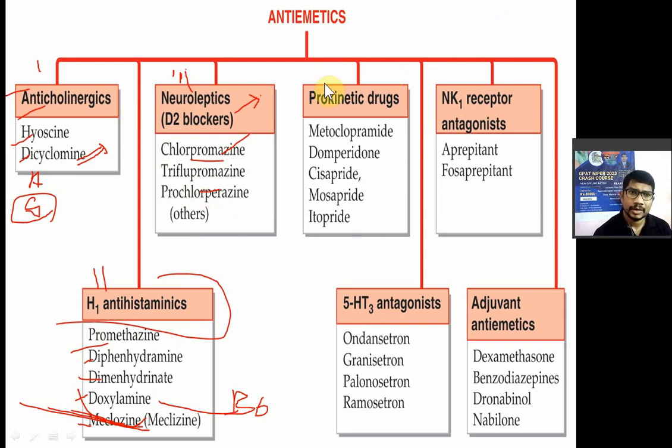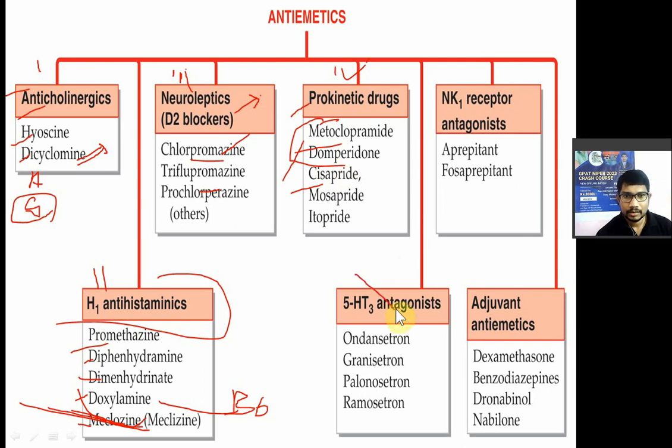Now the fourth class is nothing but the prokinetic drugs. Prokinetic drugs increase the peristalsis of the GIT. In that you have metoclopramide, domperidone, cisapride, mosapride, and itopride. Out of that, metoclopramide and domperidone block the D2 receptor, again dopamine 2 receptor blockers. Cisapride, mosapride, and itopride are all prokinetic drugs; they will increase the peristalsis, right?